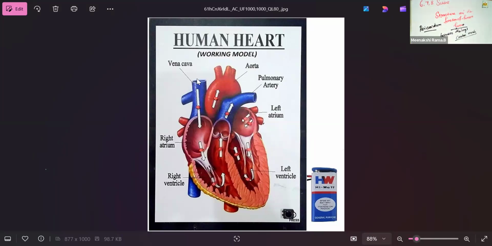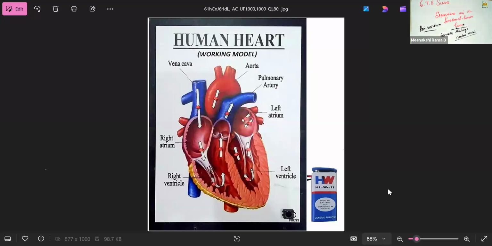So the deoxygenated blood is received from this area, that is the vena cava part. The valves are muscular flaps: the right atrioventricular valve, the left atrioventricular valve, and the semilunar valve. These three kinds of valves are present in this heart.